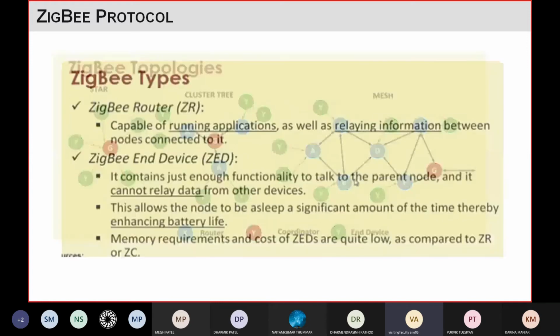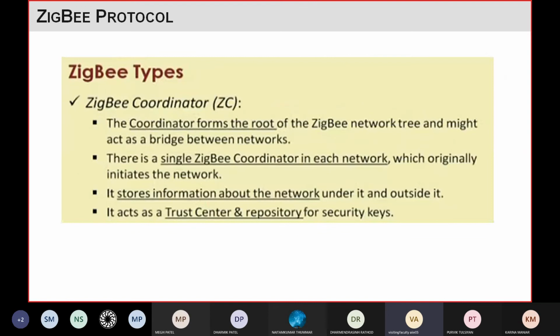Which device will work as a ZigBee coordinator, ZC? The function of the coordinator is to form the root of the network, or the root of the network tree, and it will work as a bridge between networks.